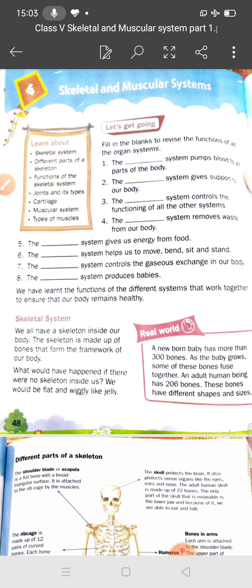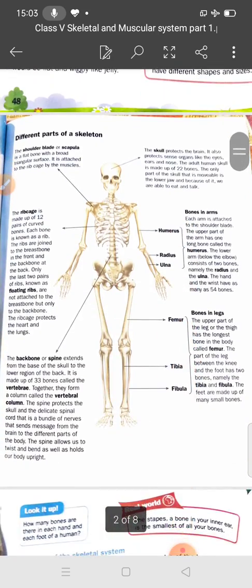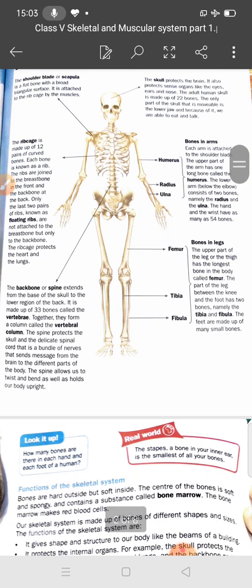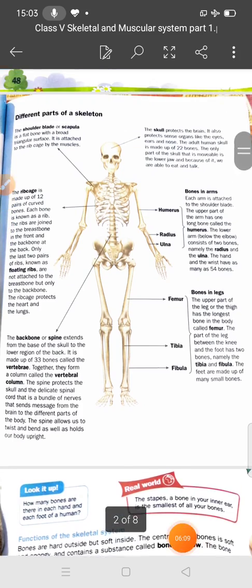And when you stand, which system supports you, student? This is the skeletal system, you can see. There are many bones. You can see the skull, rib cage, shoulder and backbone. So this skeletal system gives support to our body. Okay, so I think you have understood, student.